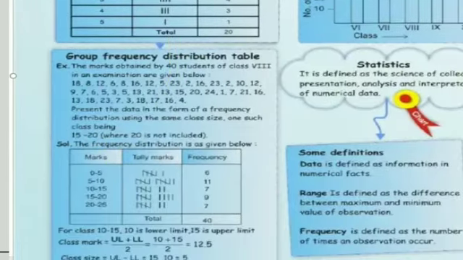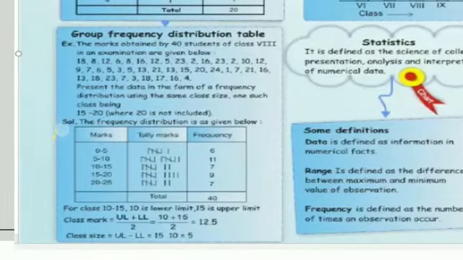Then in the second case, it is group frequency distribution table. Group frequency distribution table mein you will write it in groups. But make sure when you are writing in group, I am taking the example, if it is 0 to 5, 5 will not be counted in the interval 0 to 5. You will count 5 in the interval 5 to 10. Similarly, for 10 to 15, you will not count 15, that will be counted in the next interval. For the interval 10 to 15, 10 is the lower limit, and 15 is the upper limit.